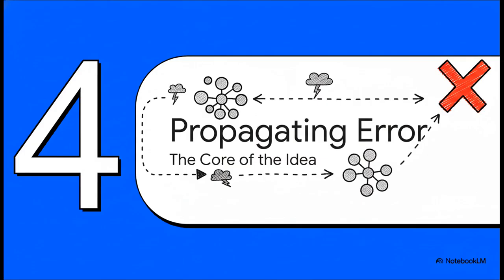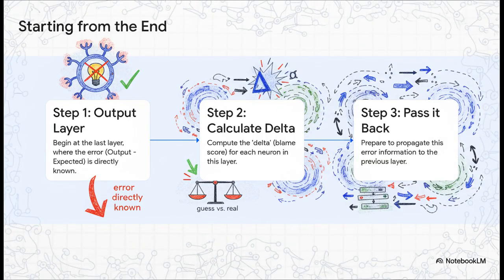And this, right here, is why the whole process is called backpropagation. We start at the final error, and we literally propagate that blame signal backward through the entire network, layer by layer. So we start at the output layer, because that's the only place we can directly see the mistake, right? We compare the guess to the actual answer and calculate the first blame scores, the deltas, for those final neurons.